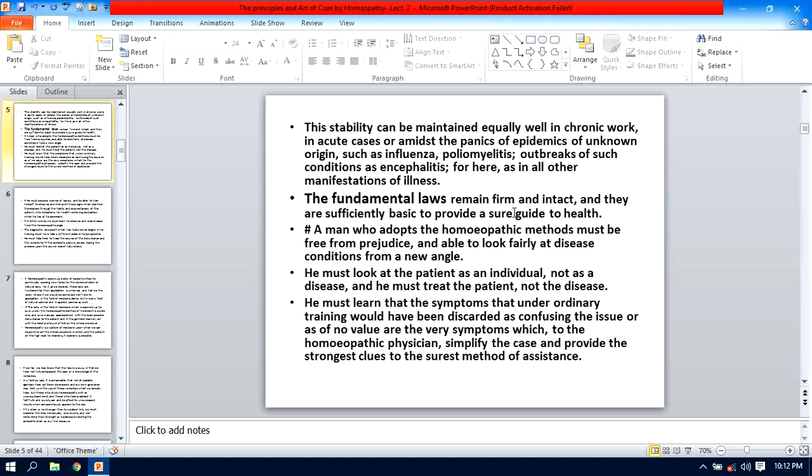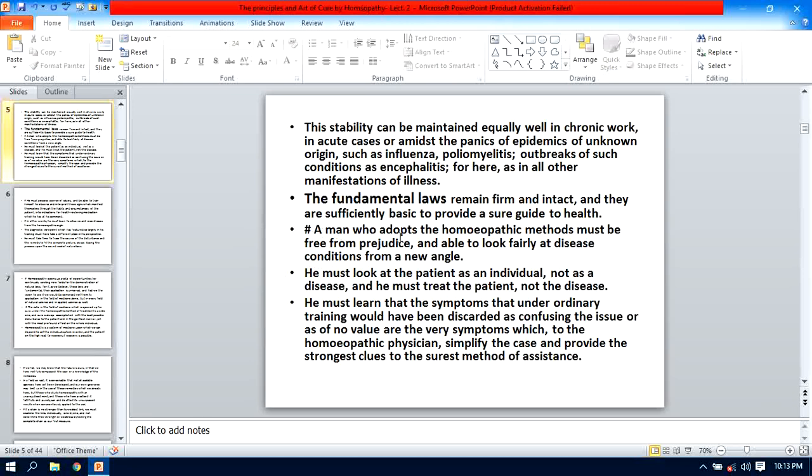Yes, the homeopathic principle or fundamental law remains firm and intact. They are sufficiently basic to provide a sure guide to health. Yes, as these are firm and intact, therefore only they are a sure guide to health. You can believe in this principle as a sure guide to health.